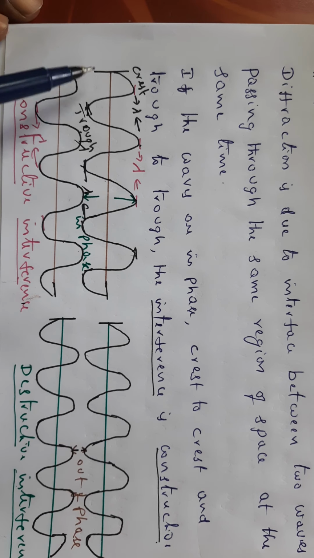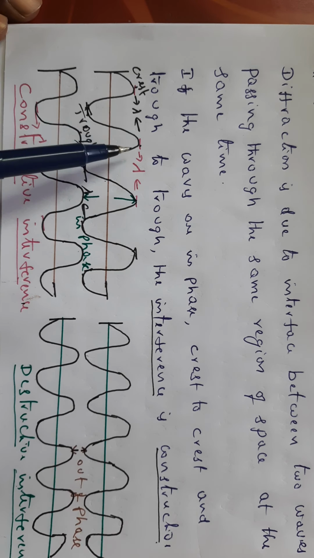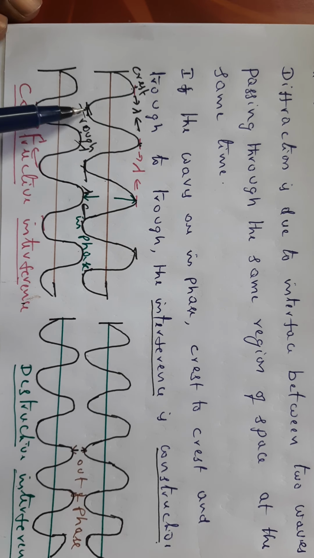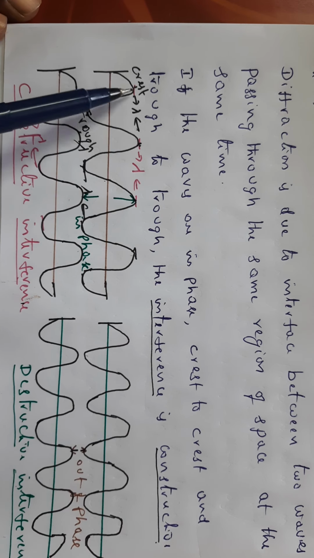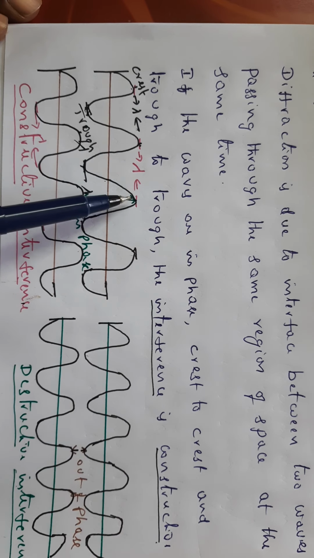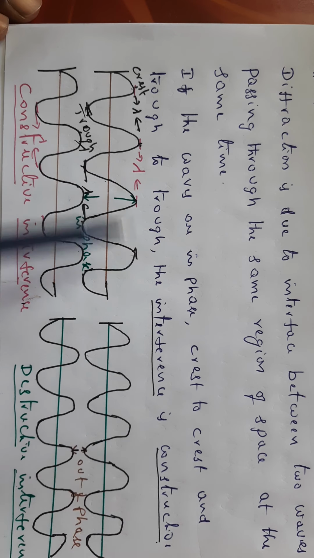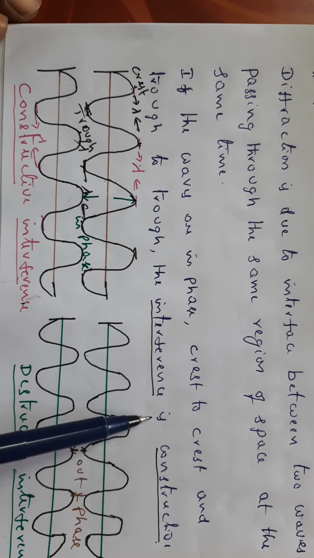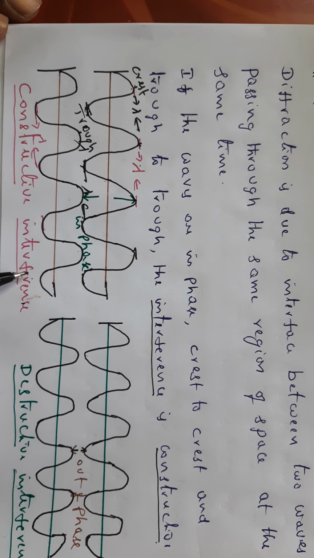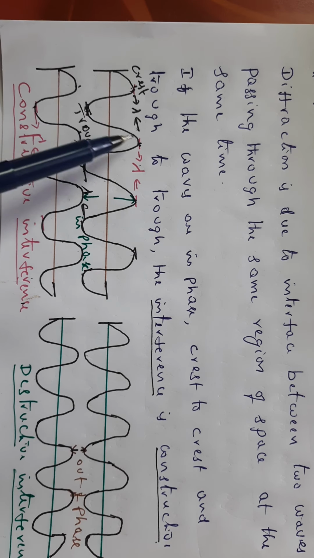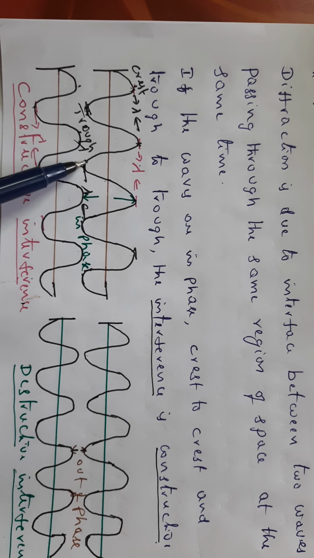See, this is a crest; the distance between these two crests is lambda, and the distance between two consecutive troughs is also lambda.